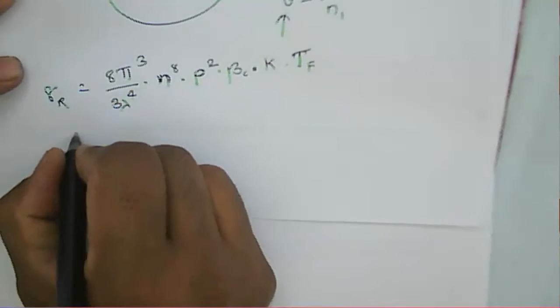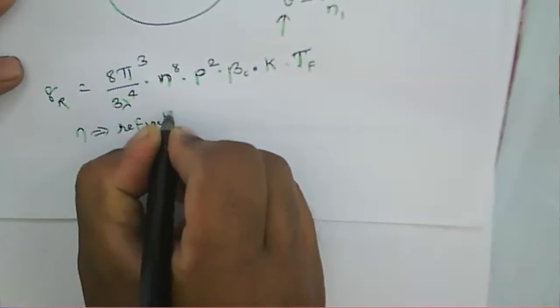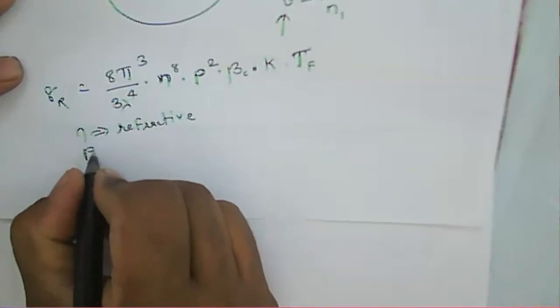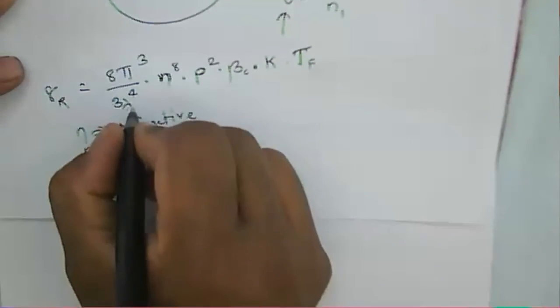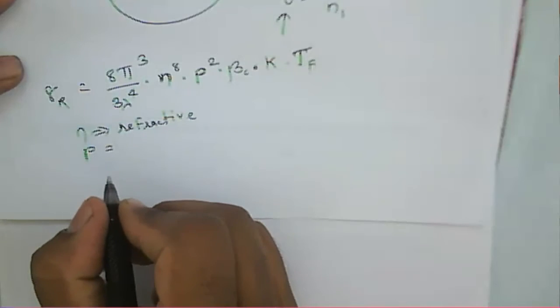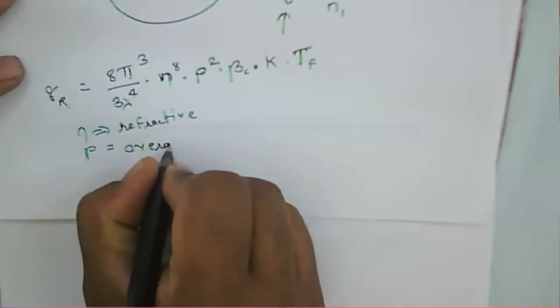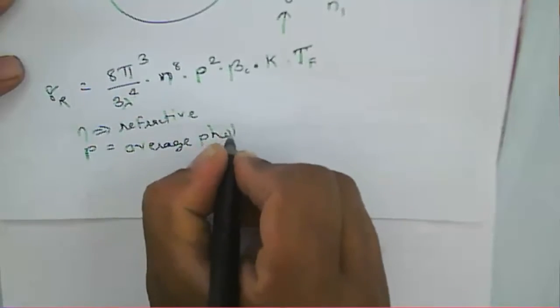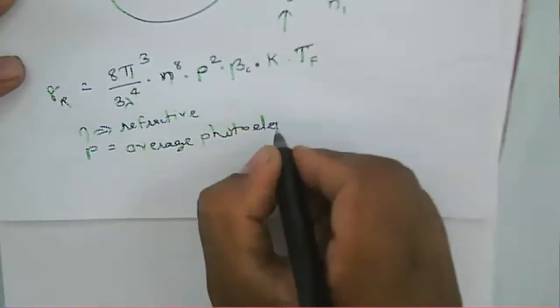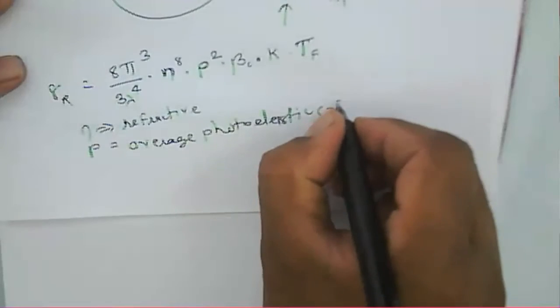Now, n is your refractive index. Lambda is the optical wavelength; your fiber will operate at that particular optical wavelength. What is P? It is the average photoelastic coefficient.